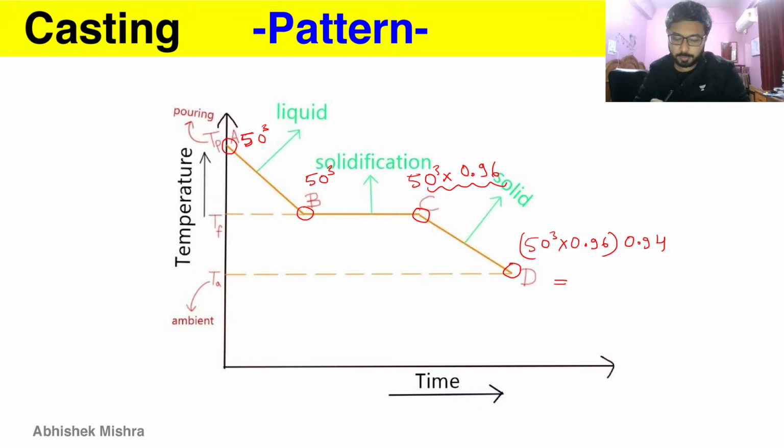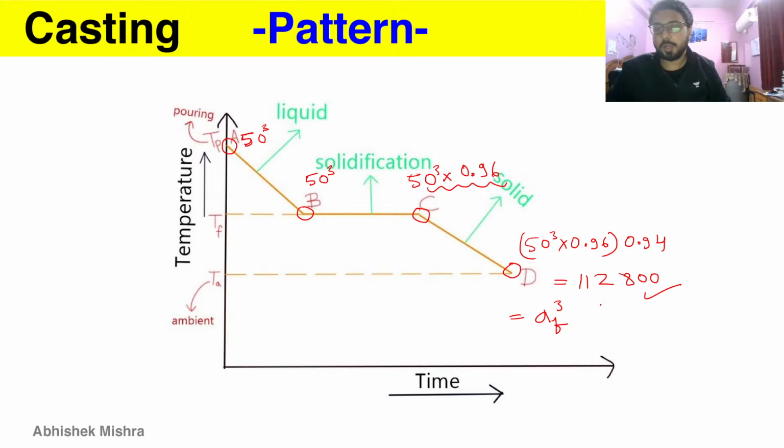So it will be 50 cube into 0.96 into 0.94. So that will be 112,800, and it will be in cube units. And this is A cube, A final cube. So to get A final, that is the final size of the casting, we will just have to take the cube root here.